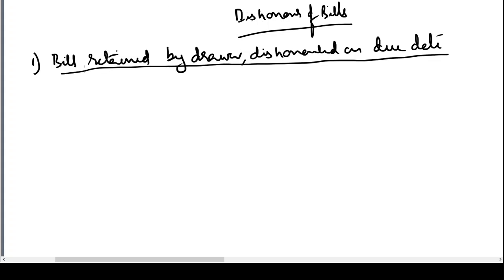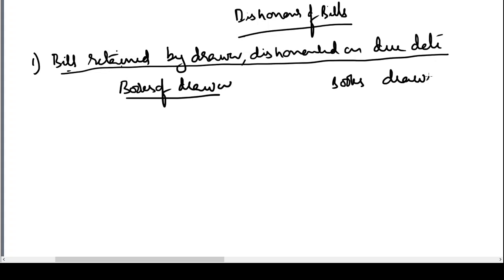Let us take up the first situation. Bill is retained by the drawer and dishonored on the due date. What are the entries in the books of drawer and books of drawee? Now, what are the entries we are going to record in the books of the drawer and the drawee that we are going to learn here?